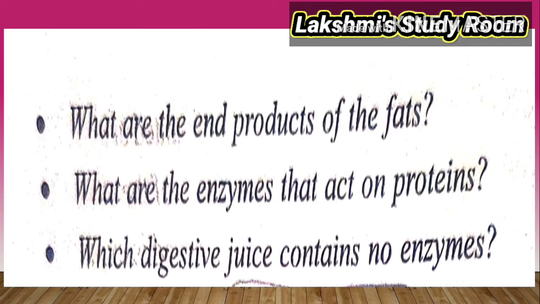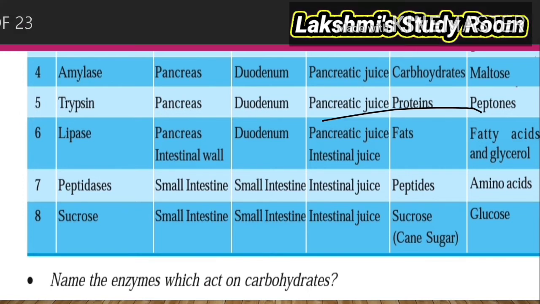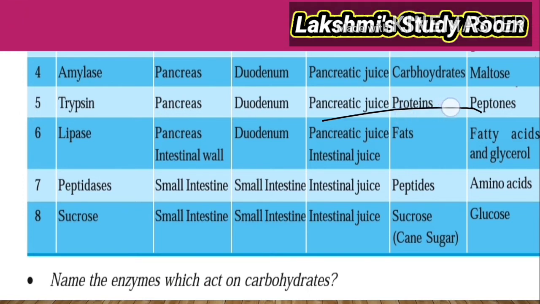What are the enzymes that act on proteins? Trypsin, and the stomach contains pepsin. Pepsin also acts upon the proteins, which are converted into peptones. Similarly, trypsin is present in the duodenum, secreted by the pancreas. It acts upon the proteins, which are converted into peptones.